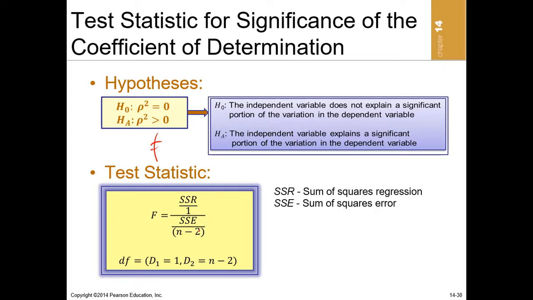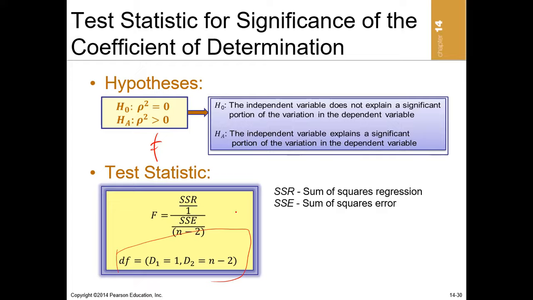So if you are testing at 95% confidence, you read the required confidence level, and you read the degrees of freedom as depicted in this slide from the table, and you get the critical F. Once you get your critical F, you compute this F here.